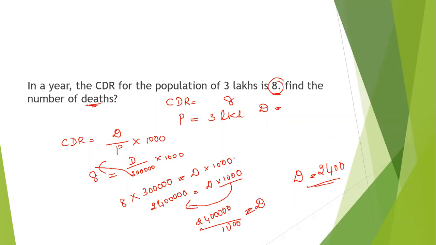So you should know this calculation. We have to bring the denominator to the left hand side. When you bring this denominator to the left hand side, the divide will become multiply. Bring this into 1000 to the opposite side, it will be divide 1000 again. So those calculations you have to keep in mind. The ones who are very bad in maths, please give your concentration. So what is the number of deaths per year? That is 2400.